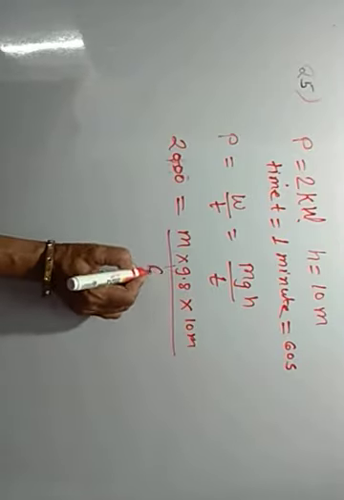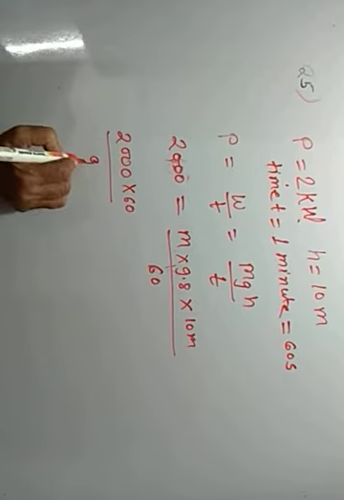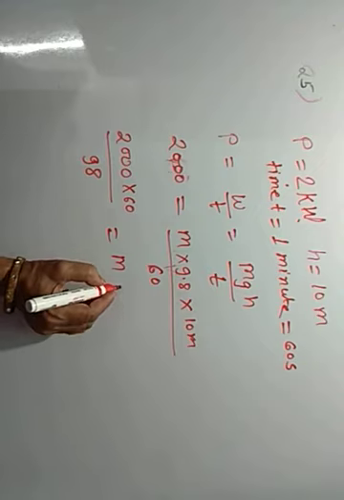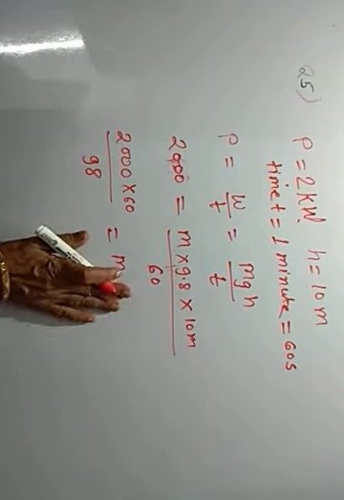Solving this, 2000 into 60 upon 98 is equal to the mass of the water.